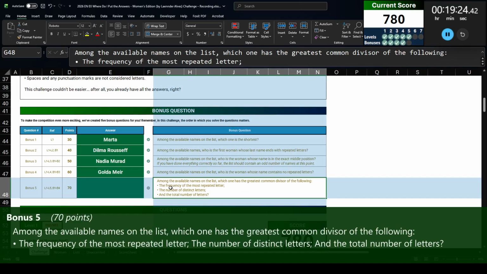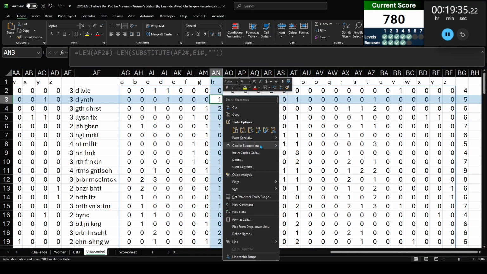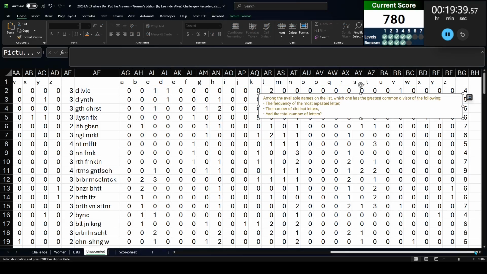Among the available names on the list, which one has the greatest common divisor of the following? The frequency of the most repeated letter, the number of distinct letters, and the total number of letters. Right, so there's a lot there. I'm going to copy this, and I'm going to paste this as an image so I can easily look at this as I try to do all the math.